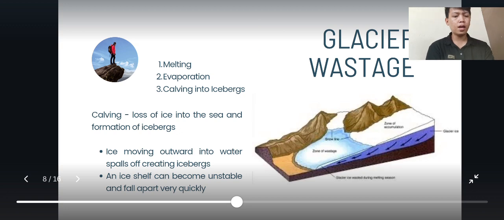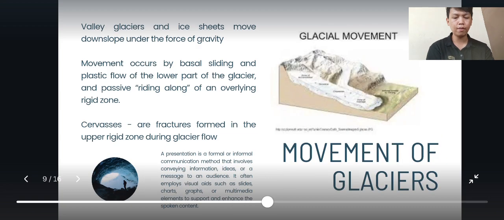Next is glacier wastage. First is melting, second is evaporation, and third is calving and icebergs. Calving is the breaking off of ice into the sea and the formation of icebergs. Ice moving outward spalls, creating icebergs. An ice shelf can become unstable and fall apart very quickly.